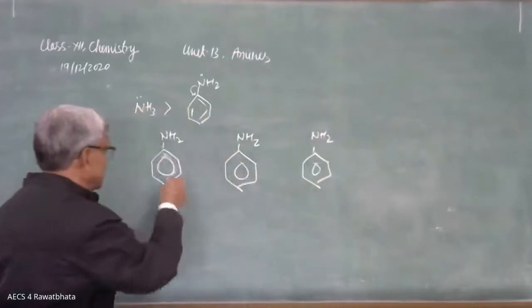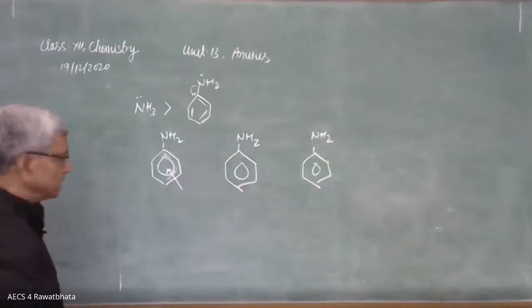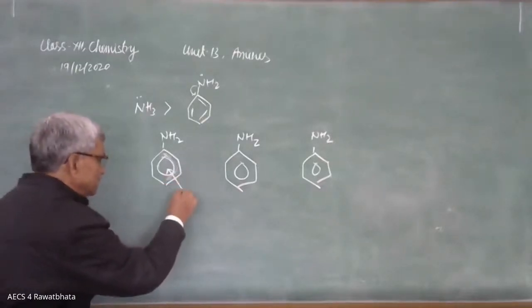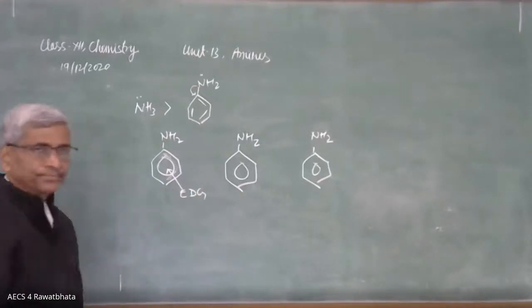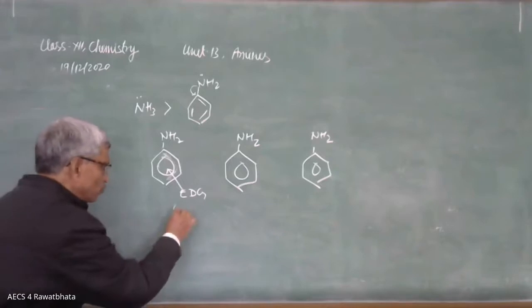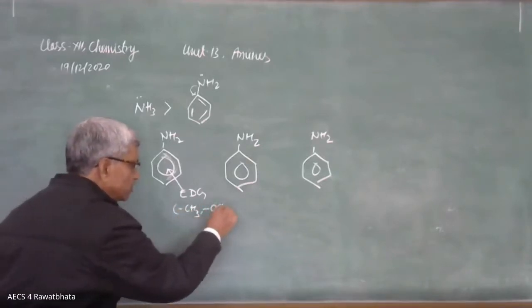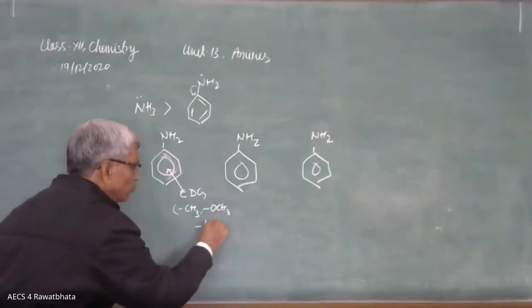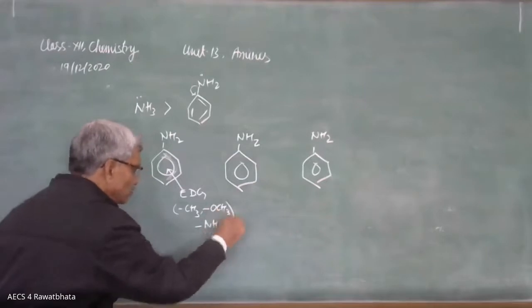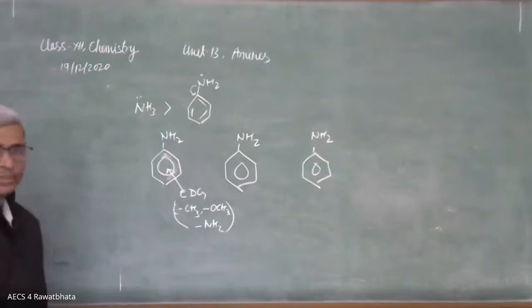In this case, there is an electron releasing group, electron donating group, EDG, and these electron donating groups are CH3. It may be OCH3 ether. It may be even NH2 also, one more NH2 is there, that is also an electron releasing group. If any one of these is attached to the benzene ring, it is going to affect the basic strength.